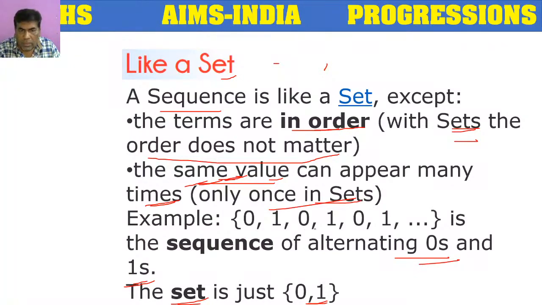Here 0, 1, 0, 1, 0, 1. 0, 1 repeated many times in the sequence. But if you write this as a set, we have to write only 0, 1. So that is the main difference between sequence and set. Okay. So let's go to next slide.